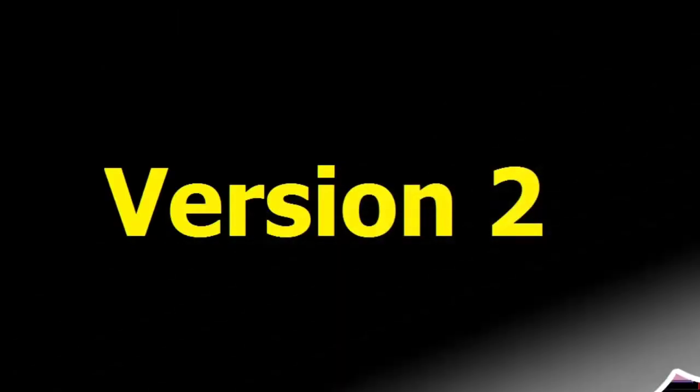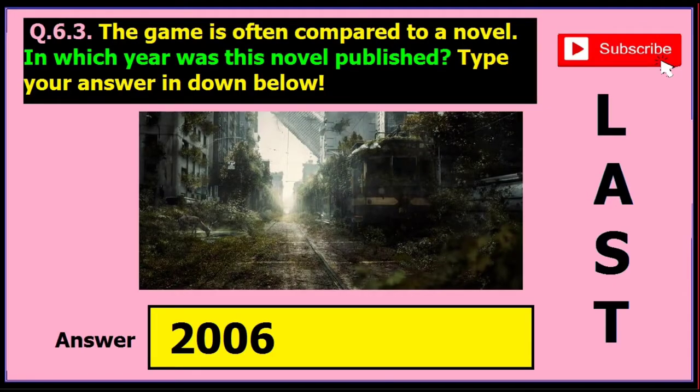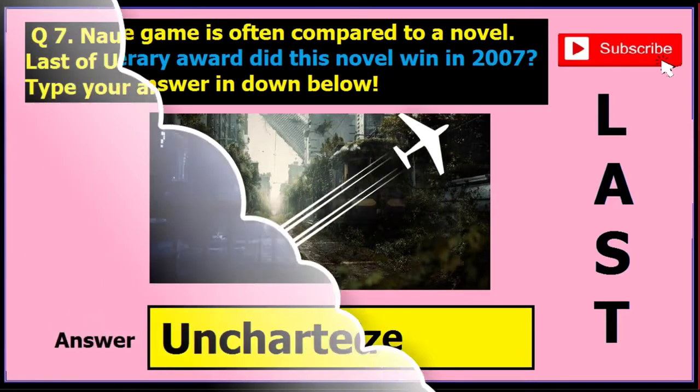Similarly, for version 2 of this question, if you find the question as the game is often compared to a novel, type the author of the novel, then the answer is Cormac McCarthy. Now, in version 3 of this question, it is asked in which year was this novel published. If this question appears, then the answer is 2006. Now, in version 4 of this question, it is asked which literary award did this novel win in 2007. If it is asked, then the answer is Pulitzer Prize. So please read the question very carefully.